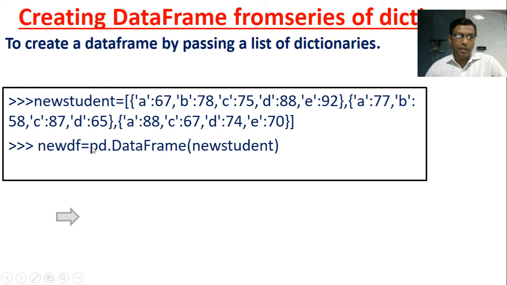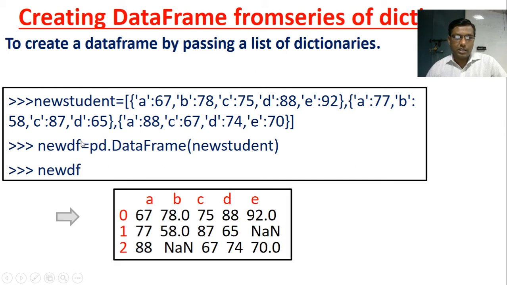So we have created a new data frame, new df, and you print new df. You can see here that the keys a, b, c, d, e are common in all the dictionaries, so a, b, c, d, e become the column index, and the row index, for series 1, 2, 3, is taken as 0, 1, 2 by default. Three rows are there.